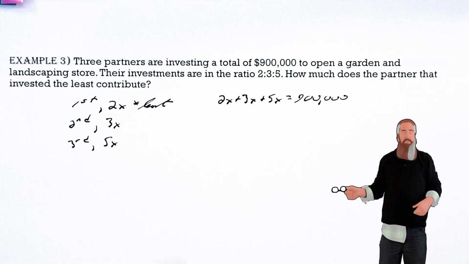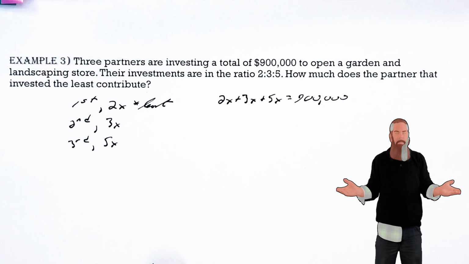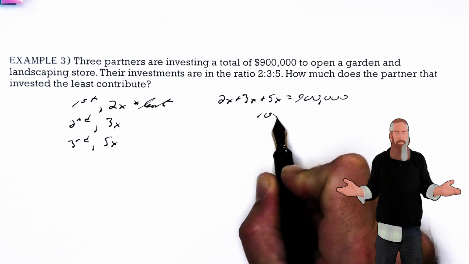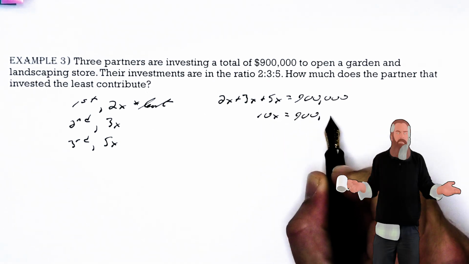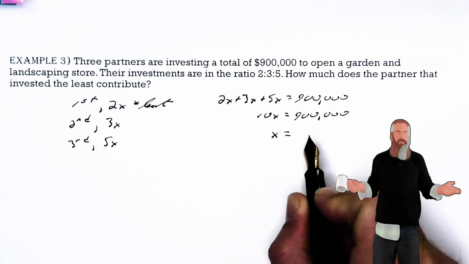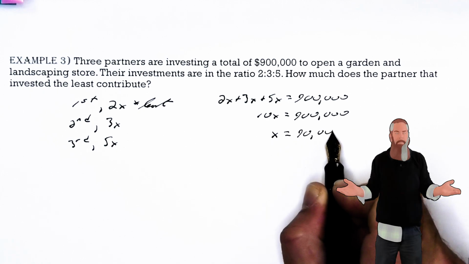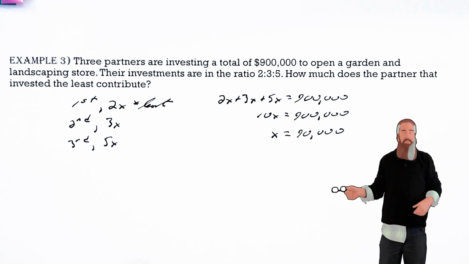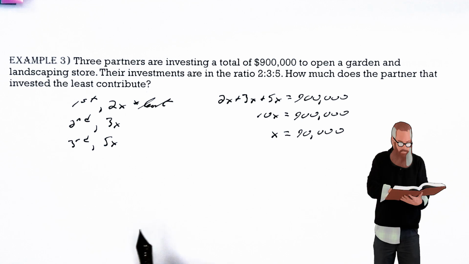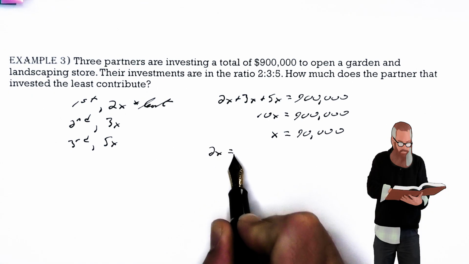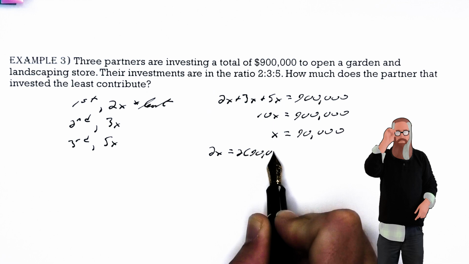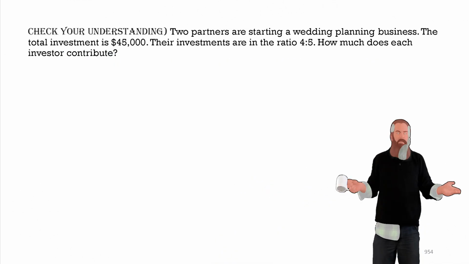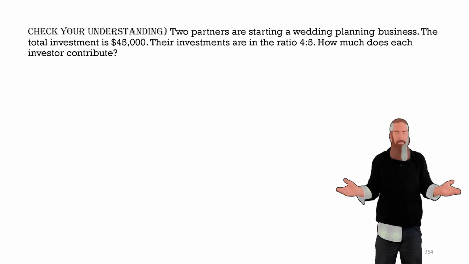This can be represented as an equation. 2x plus 3x plus 5x is $900,000. Combining like terms, we're going to get 10x is equal to 900,000. Divide both sides by 10 and we get 90,000. Now, that 90,000 is a representation of x, not how much the partner that invested the least did. The partner that invested the least invested 2x, which is 2 times 90,000, or $180,000.